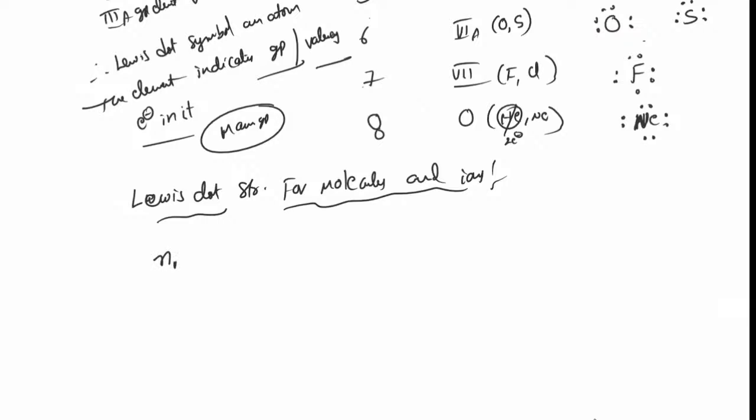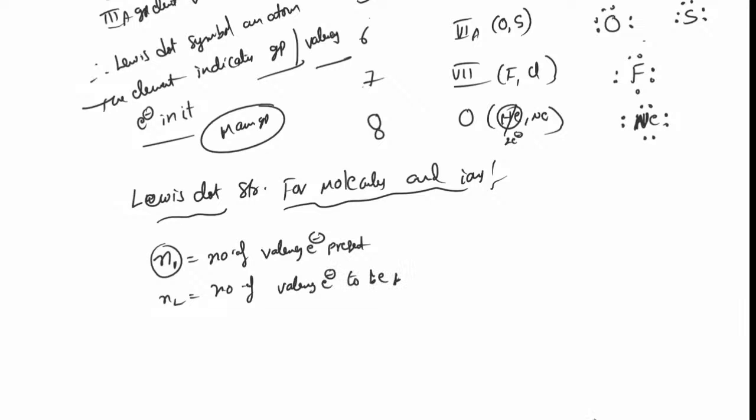First calculate N1. What is N1? N1 is the number of valence electrons present. N2 is the number of valence electrons to be present if it satisfies octet configuration.